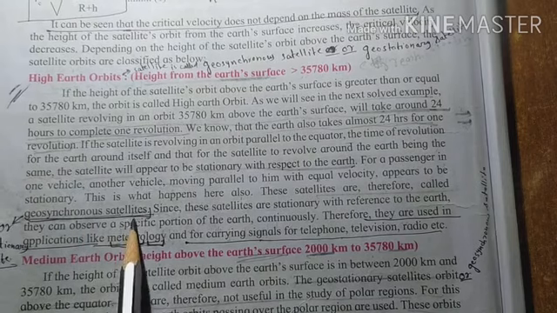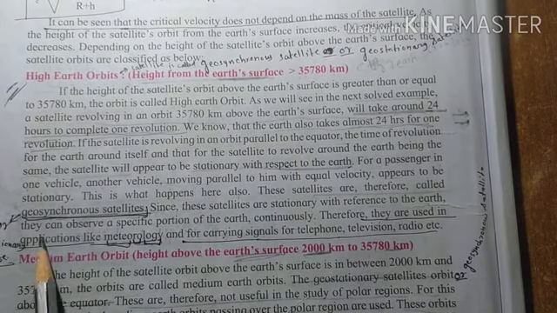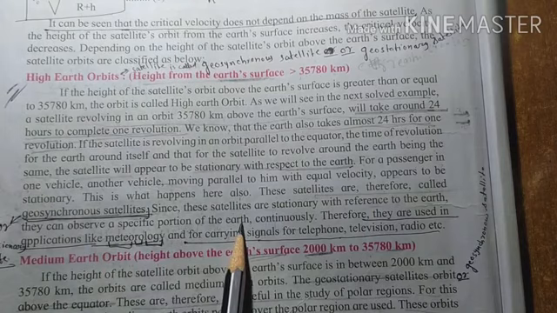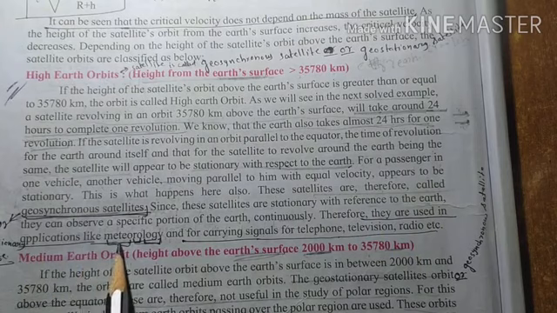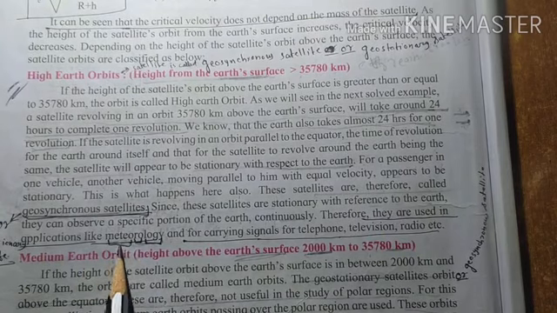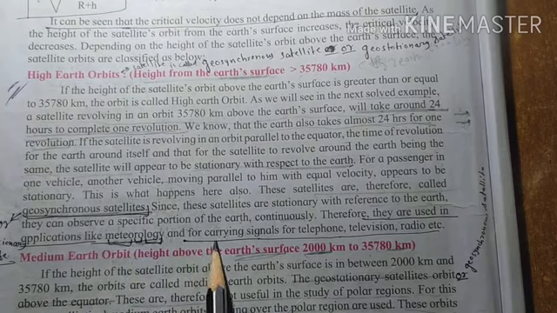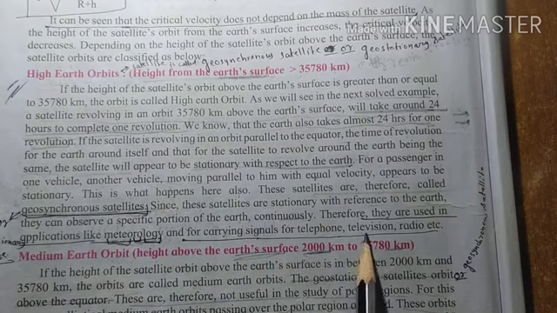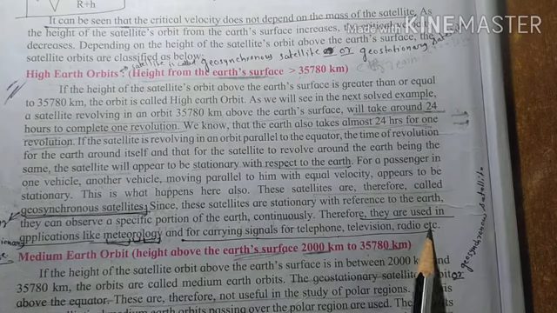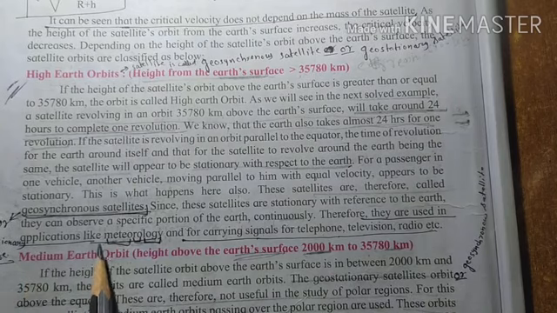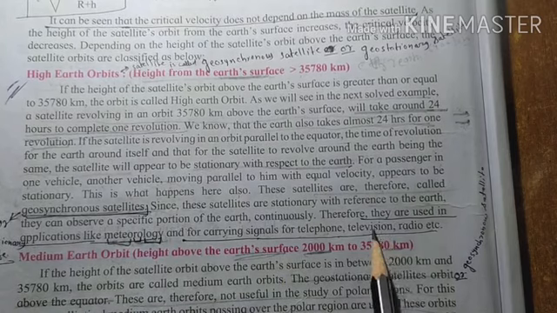Geosynchronous satellite, right? Since these satellites are stationary with reference to the Earth, they can observe a specific portion of the Earth continuously. Therefore, they are used in applications like meteorology and carrying signals from telephone, television, radio, etc. Right? So application is important. Applications like meteorology and for carrying signals for telephone, television, radio, etc.